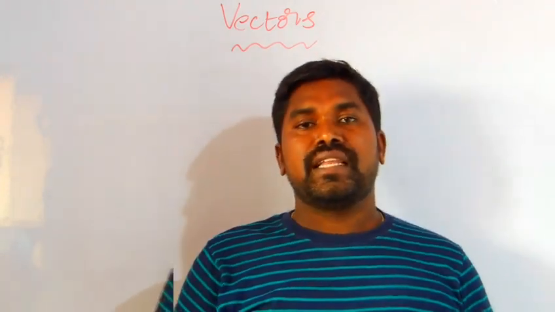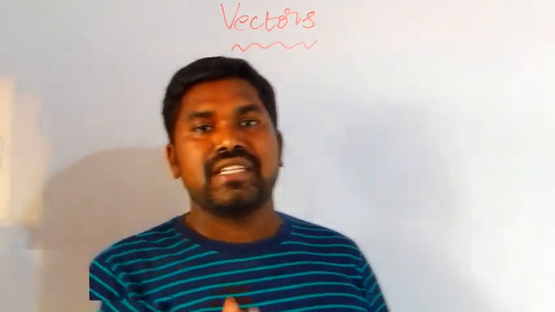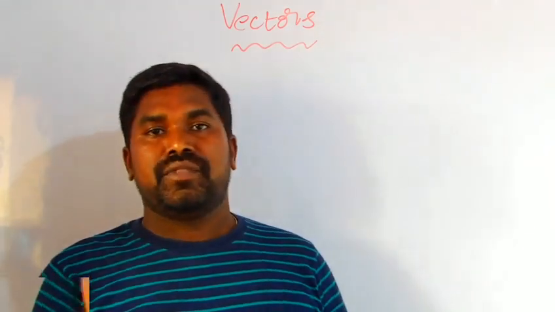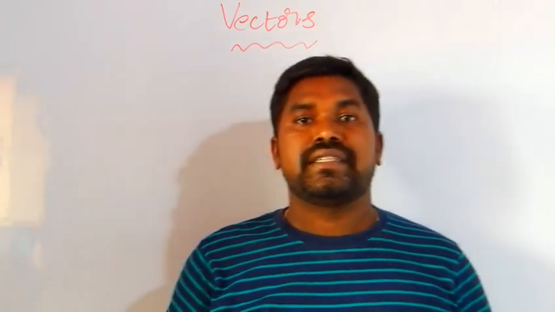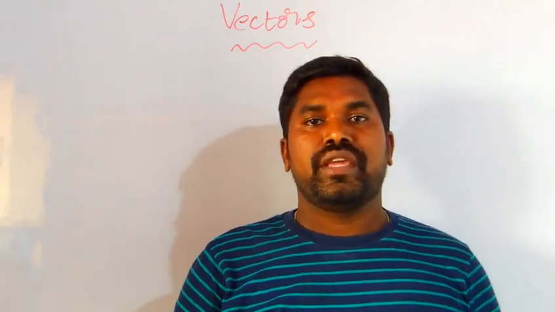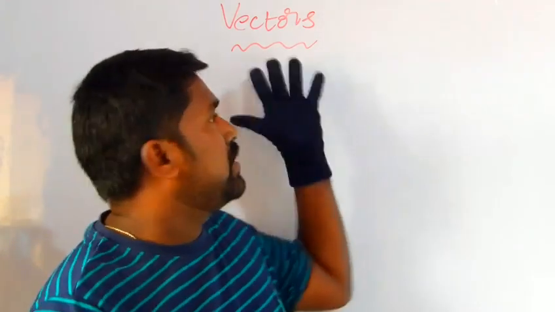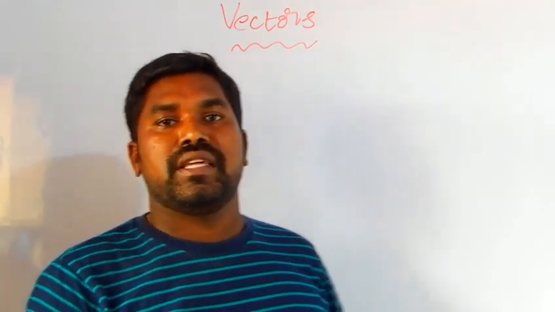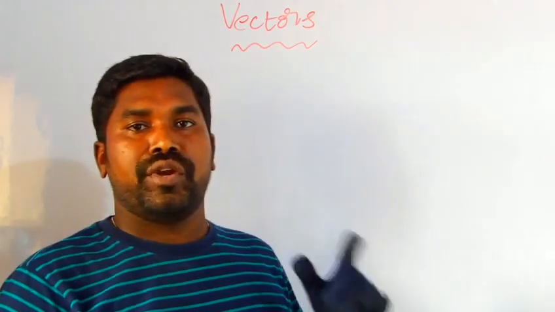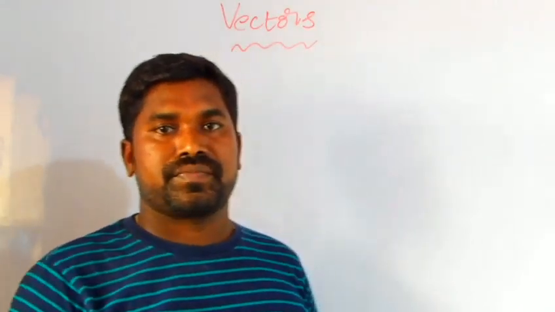If a particle is moving in a plane, that contains two dimensions. If the same particle is moving in space, it contains three dimensions. So we need to study vectors to study the motion of a particle in two dimensions and three dimensions.